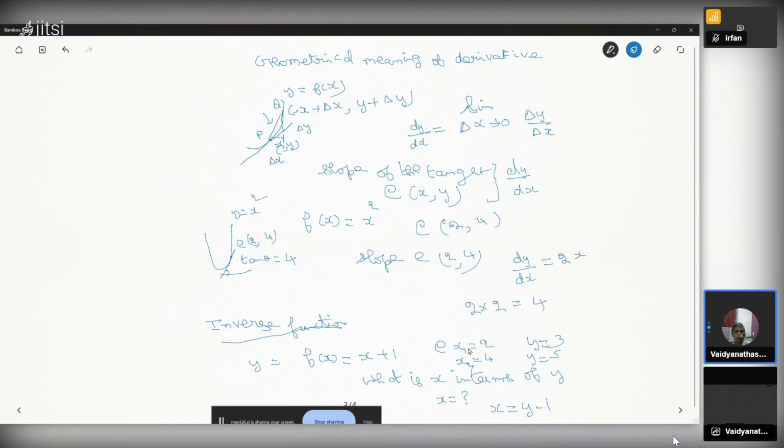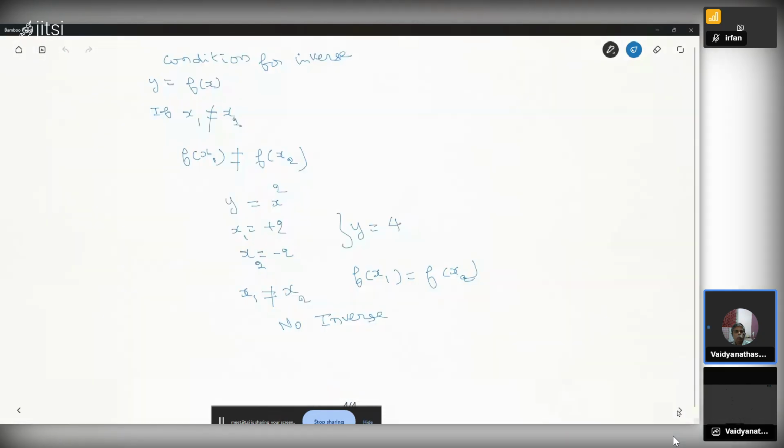Obviously, 2 and 4 are not equal. For x1 we get y equal to 3, for x2 we get 5. They are not equal, so the condition is obeyed and this function has an inverse. For y equal to x square, both plus 2 and minus 2 give 4. Here the x values are not equal, but f of x is equal for both, so it does not have an inverse.